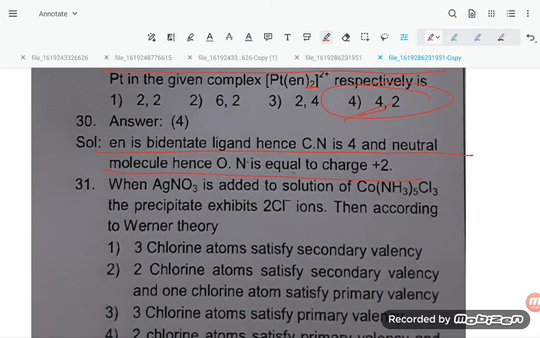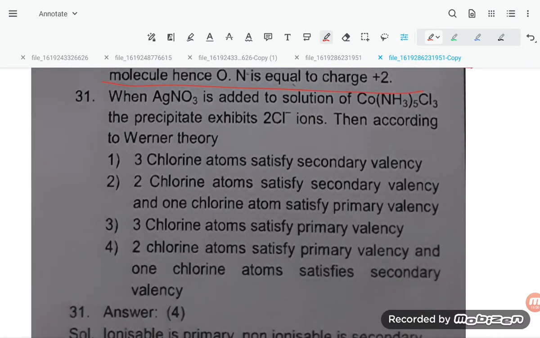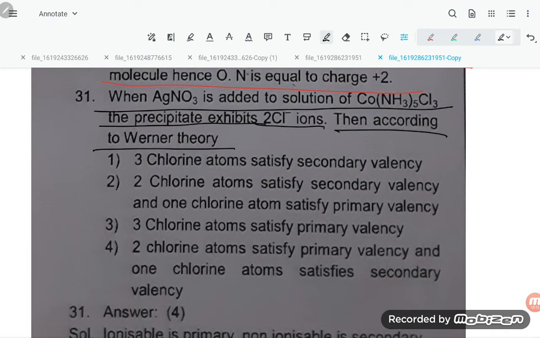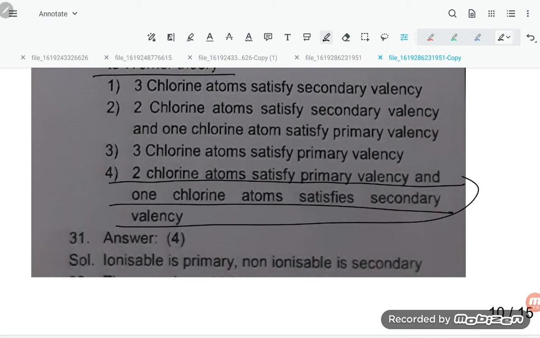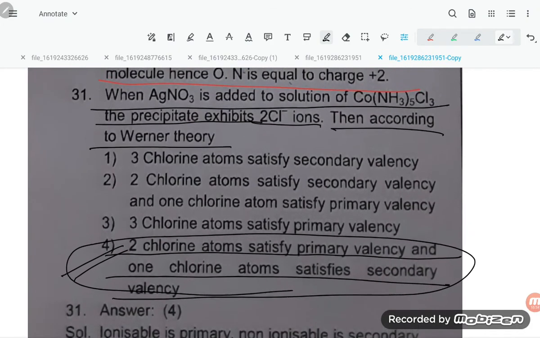When AgNO3 is added to a solution of Cu(NH3)5Cl3, the precipitate exhibits 2 Cl minus ions. Then according to Werner theory, 2 chlorine atoms satisfy the primary valency and 1 chlorine atom satisfies the secondary valency. So option number 4 is correct, student.